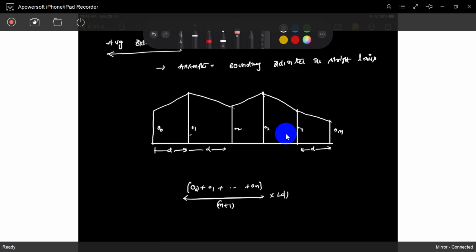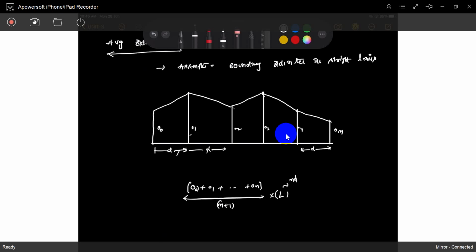Multiply with L D. Same. Nothing more than this. In the previous one the same formula is simple here. Are you understood? So it is L, not L D. It's L, the total length. It is called N D.